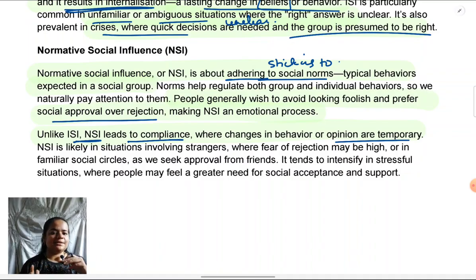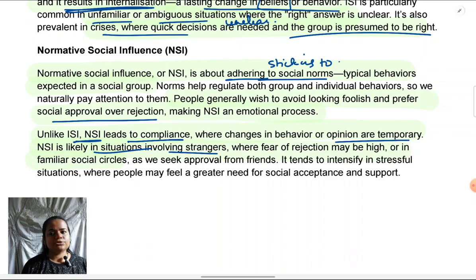Now, just like we had seen, when we are likely to show the need for information is when there is crisis. Same way, there are some situations in which we are more likely to show the need to be accepted more than usual. These are situations in which we have to interact with strangers. So let's say again, if I've gone to a new school and I don't know these students around me well, I haven't formed any friendships as of now.